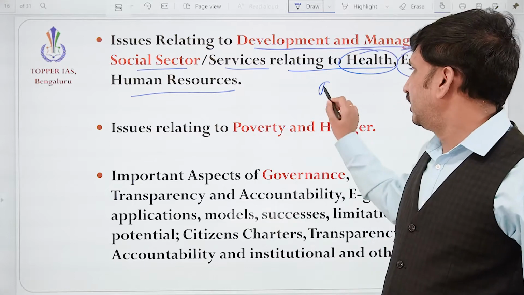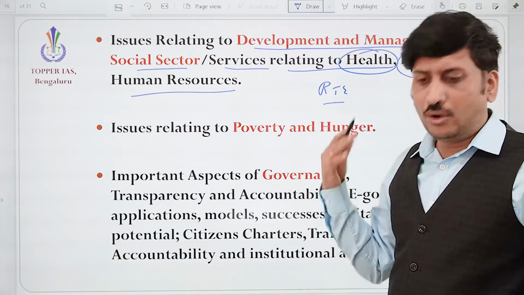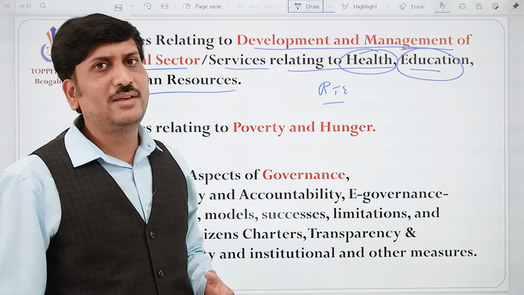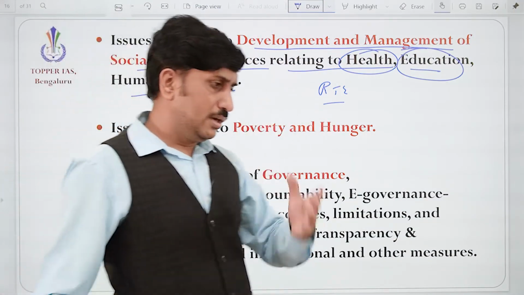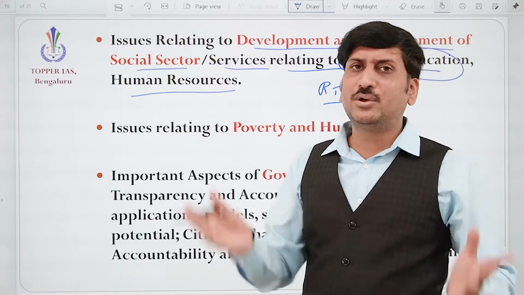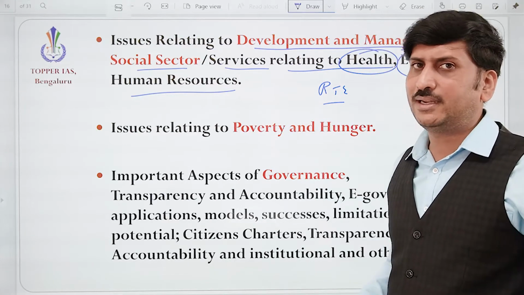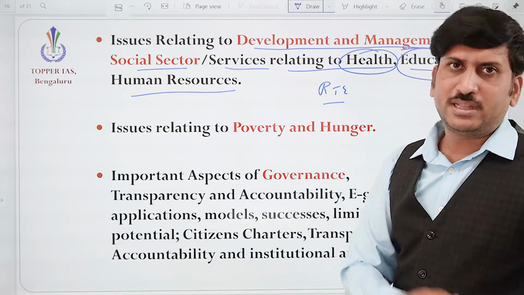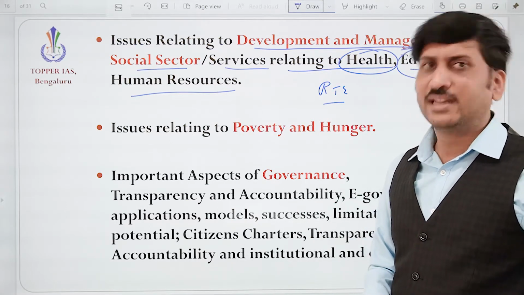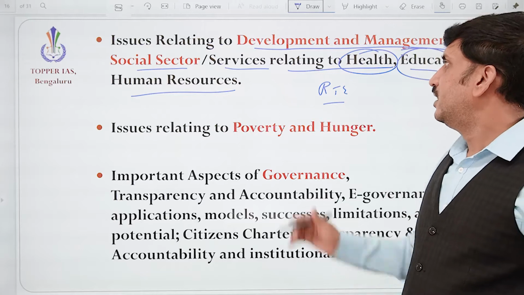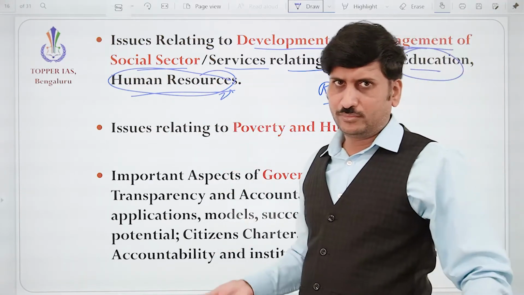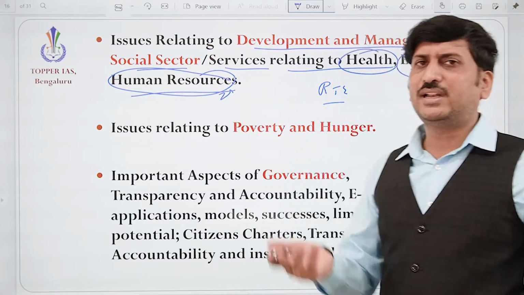That's why we know how the basic education is made free, how some states have made women's education completely free up to the graduation level, how the recruitment agencies are promoting, facilitating and empowering women, encouraging them to take part in participation, like in the recruitment process, how they are encouraging women candidates more, correct? And human resource, definitely yes, this is the asset. The people are the asset of the nation.